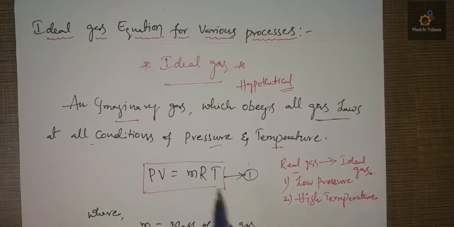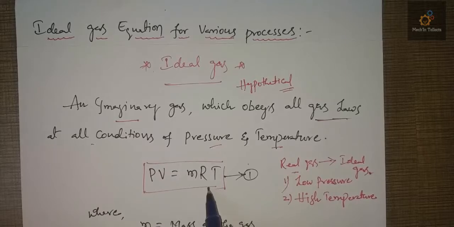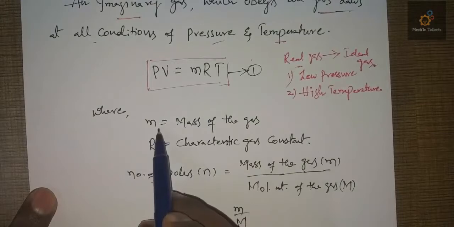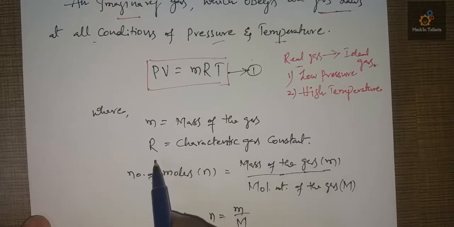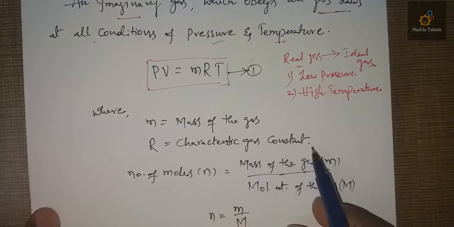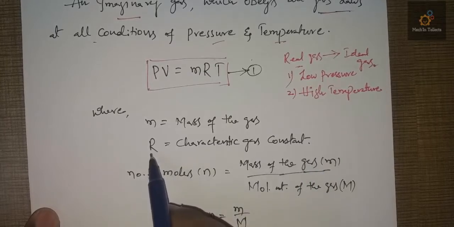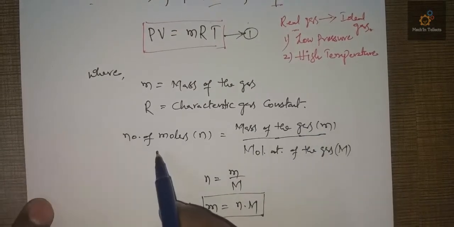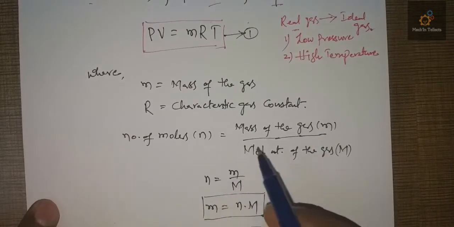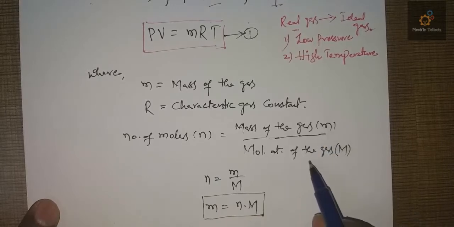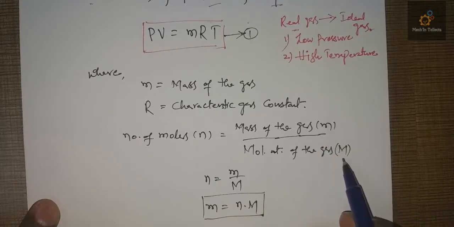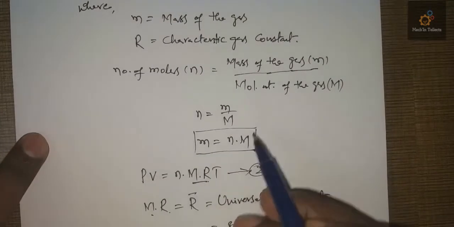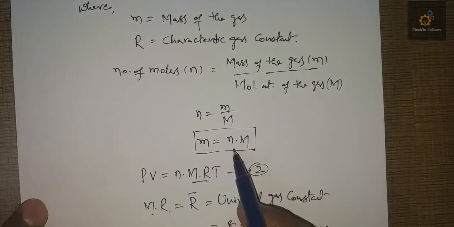And what is its equation? PV is equal to mRT. Where m is the mass of gas, R is the characteristic gas constant. This is not the universal gas constant, it is the characteristic gas constant. We have another formula for number of moles, that is mass of the gas by molecular weight of that gas, capital M. So n is equal to small m by capital M, and m can be written as n into capital M.